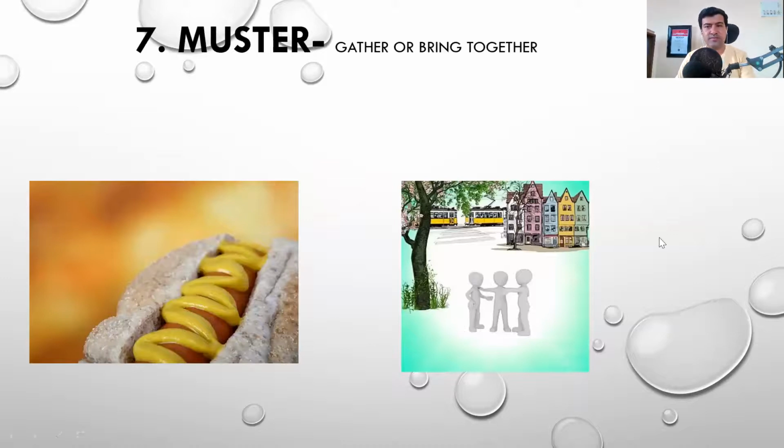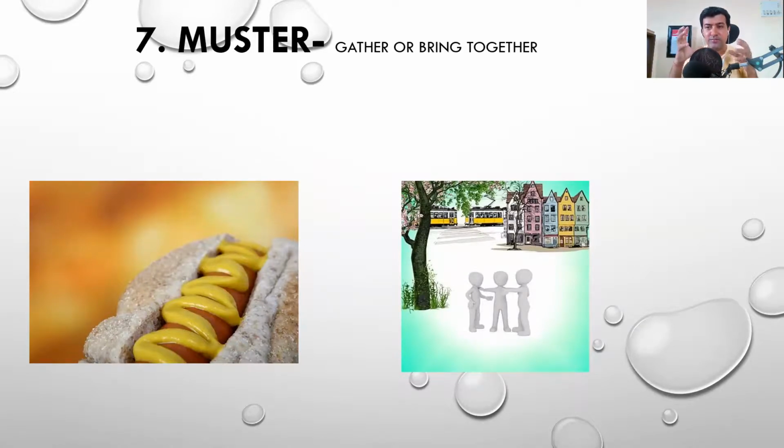Coming to muster. Muster means gather or bring together. So here, you can imagine anything. What I can imagine is mustard sauce. Mustard sauce is a favorite of all my best friends, and it actually brings all of us together.